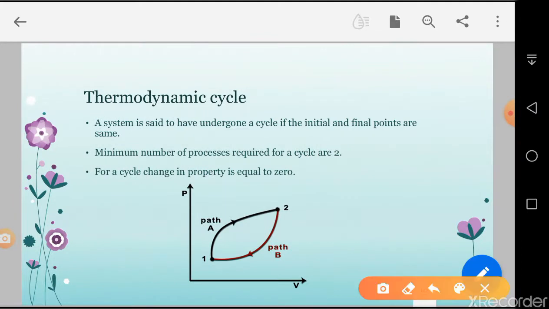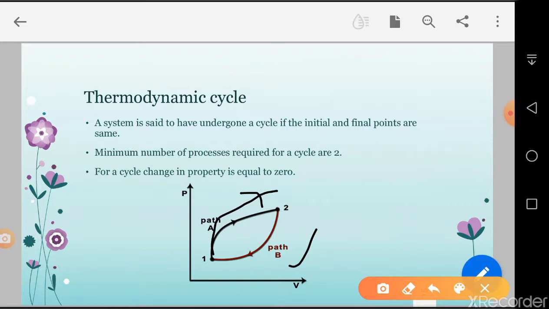Thermodynamic cycle. A system is said to undergo a cycle if the initial and final points are the same. We go via path A from 1 to 2, and from 2 to 1 via path B. It goes along this path and again returns to the origin point, finishing at the same starting point.